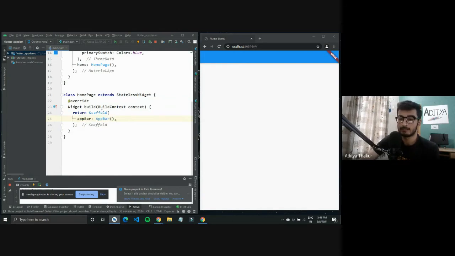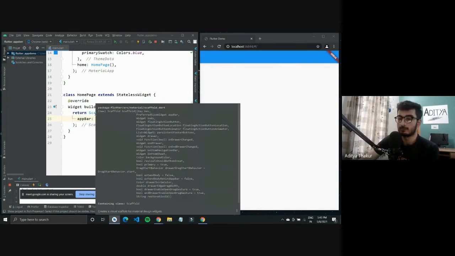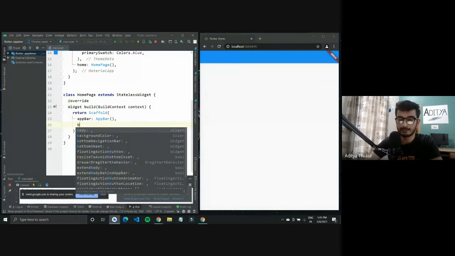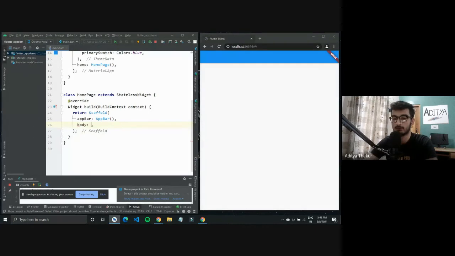Another thing with Flutter is you can hover over a particular widget and get a list of all the available properties that you can tap into. So here you can see we have another property called body that we can use on a scaffold. So I'll hit enter and just type in body. It shows me all the different available properties, and I'll use body.